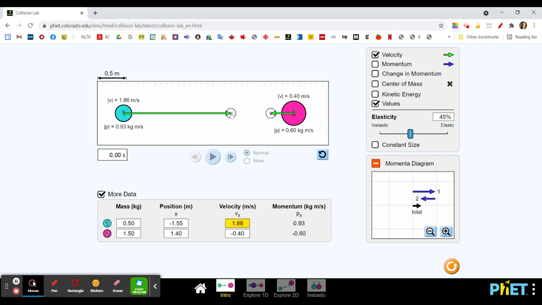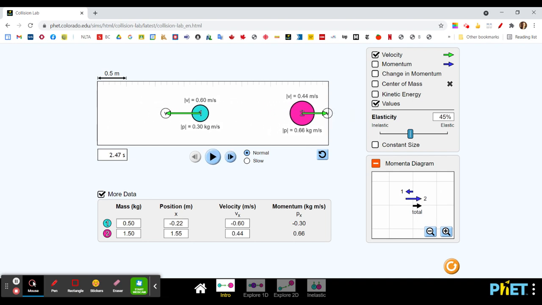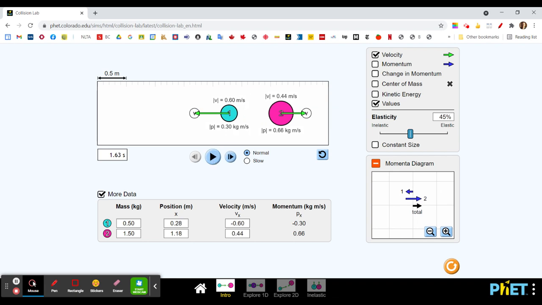Let me make that a little bit more dramatic. So here's the total momentum now, right here. And I can let them smack off each other. And again, the momentum of the individual objects changes, but the total momentum does not. So before, 0.96 and negative 0.6, those are the individual momenta. Add them together, you get 0.36 kilograms times meters per second. Let them smack into each other, and afterwards, it's still 0.36 kilograms times meters per second.